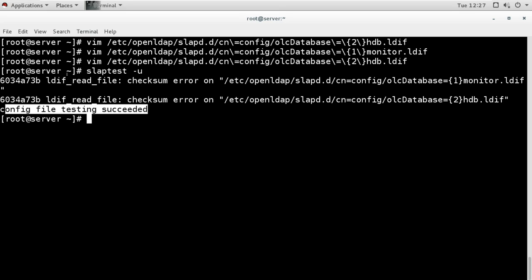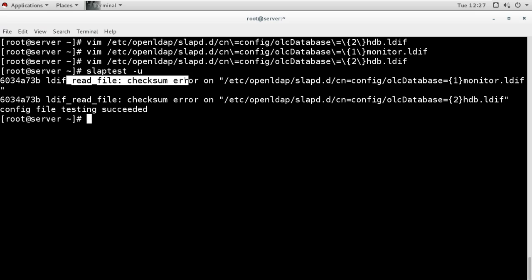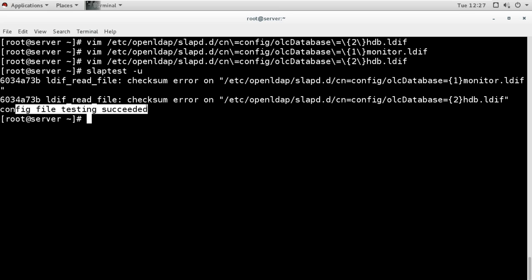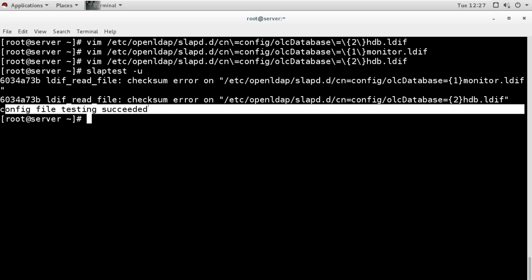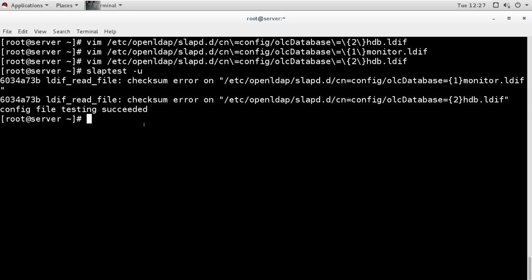There is one error it is showing for both of the files. It is saying checksum error on these files. Why is it showing these errors? Because it says do not edit the file directly, but still the test is successful. It says that you should not edit the file, but we can edit the file directly, and the testing is successful. Now we can start the services.